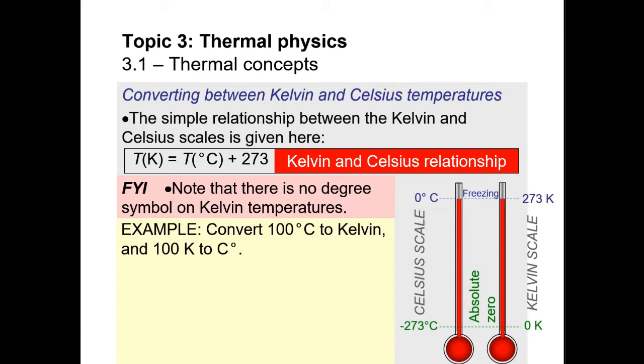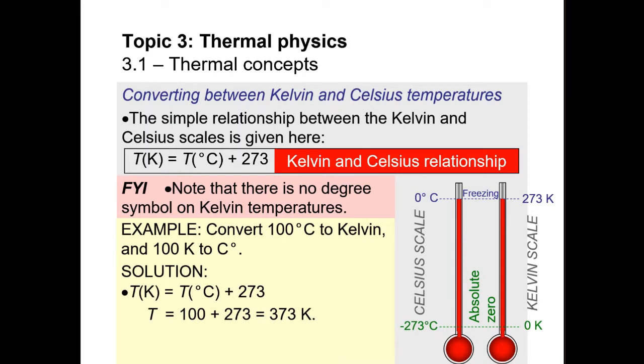Conversion: convert 100 degrees Celsius to Kelvin and 100 Kelvin to degrees Celsius. So let's convert 100 degrees Celsius. We just plug in: temperature in Kelvin equals temperature in degrees Celsius plus 273, which is 100 plus 273. So that is 373 Kelvin.